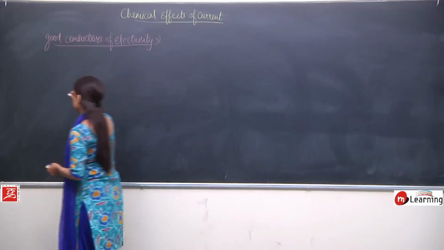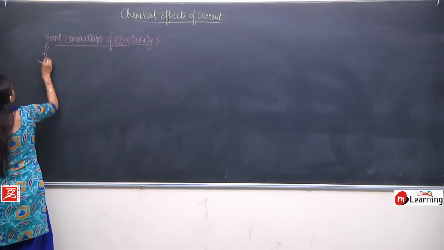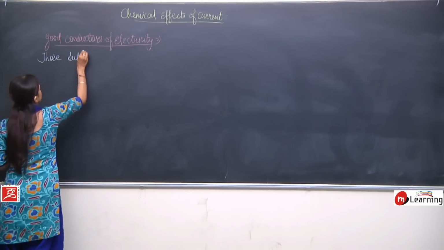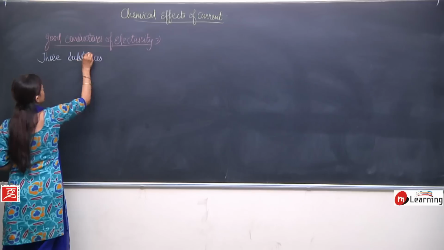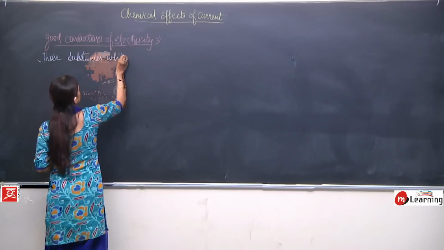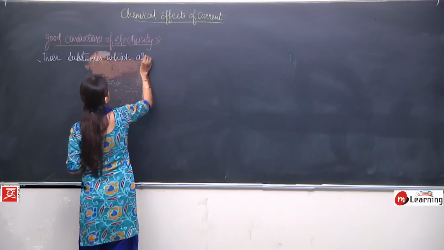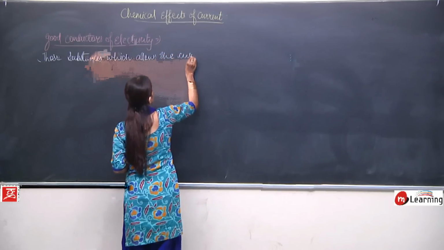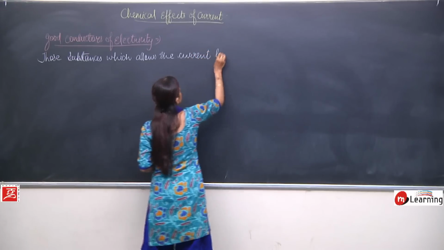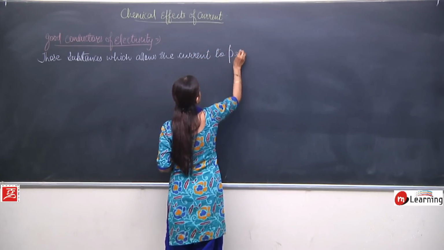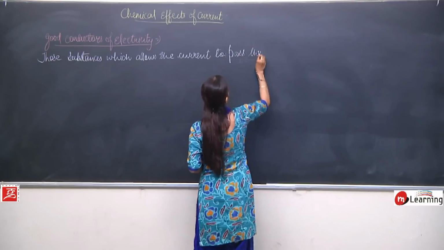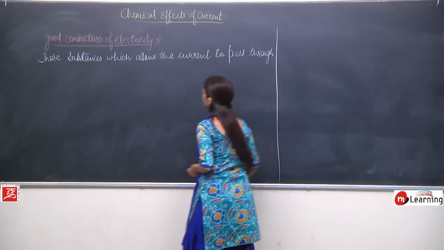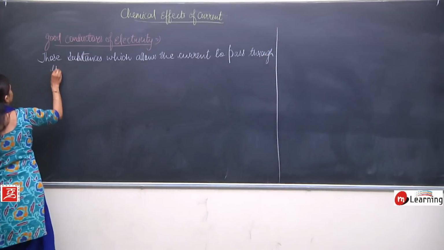Those substances which allow the current to pass through them.